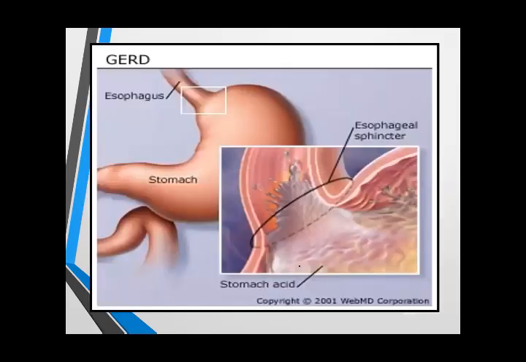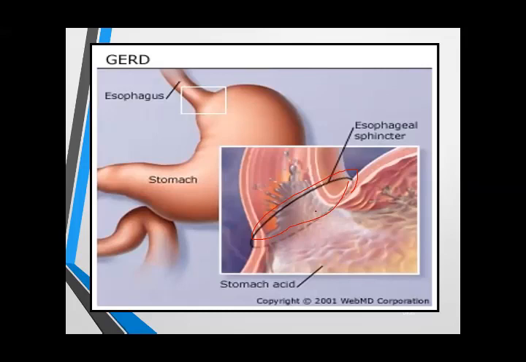You can see here, these are the lower esophageal sphincters, and weakness of the lower esophageal sphincter can cause gastroesophageal reflux disease, or GERD. The treatment of almost all acid peptic disease is the same. The same drugs are used for stress ulcer, peptic ulcer, non-ulcer dyspepsia, or even GERD. But in GERD, there is a small difference.